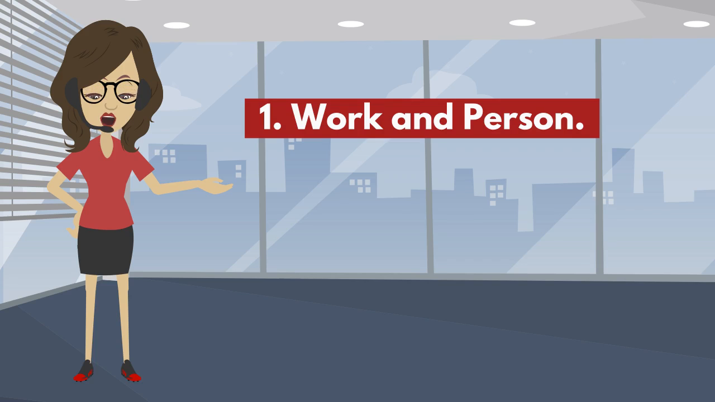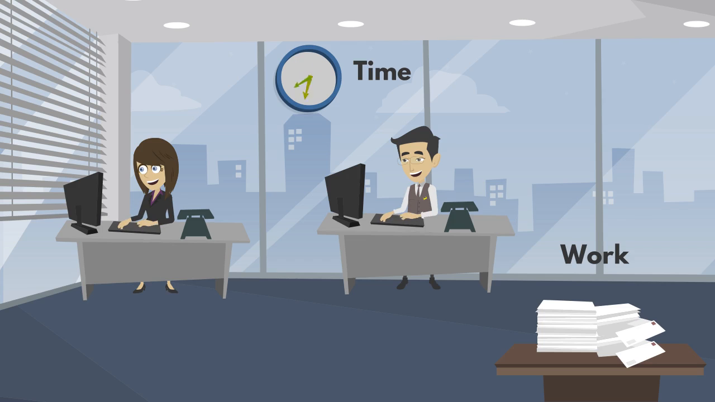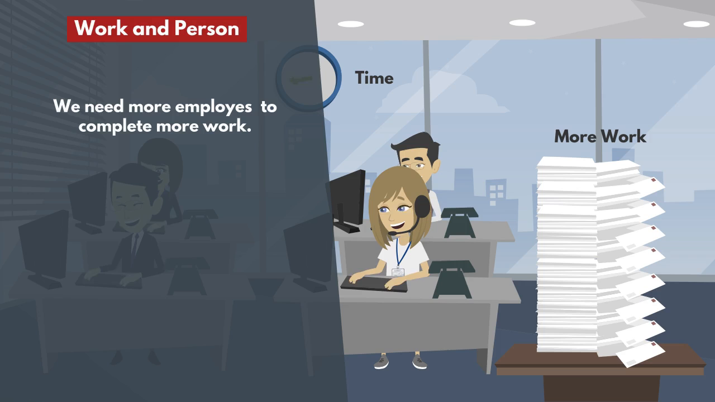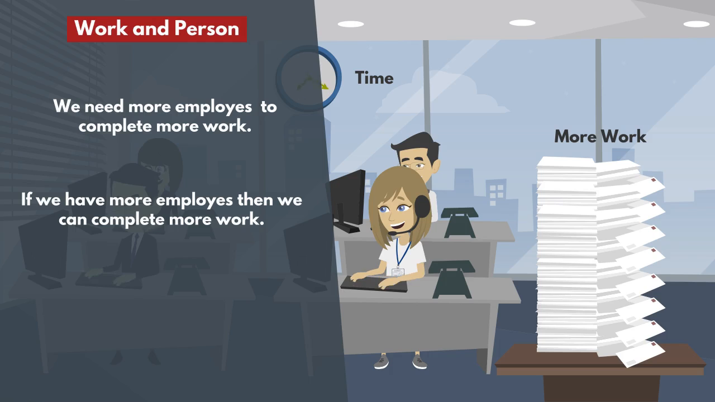First one, work and person. Work and person are directly proportional to each other. In the picture, we see some work on the table. To complete this work, 2 employees are working on it. Here, as there is more work, we need more employees to complete it. That is, if we have more employees, then we can complete more work.